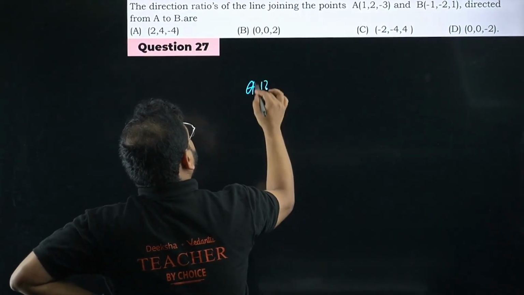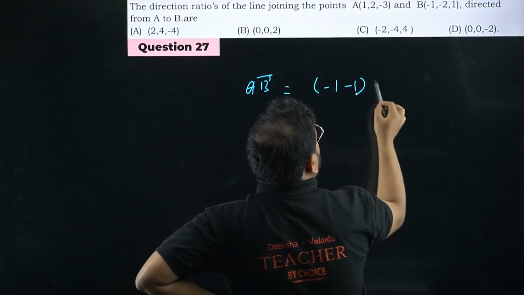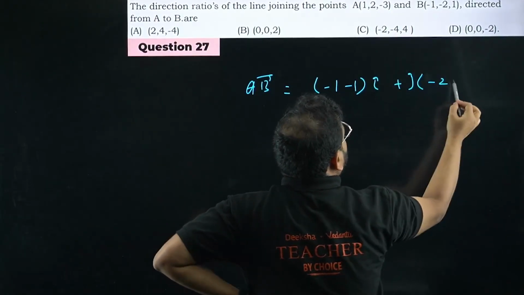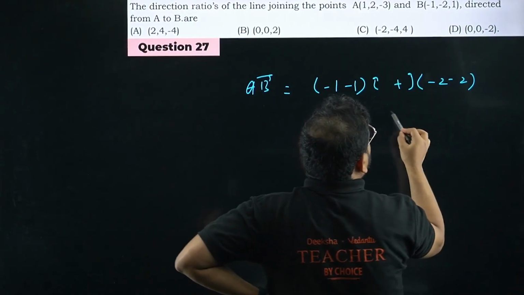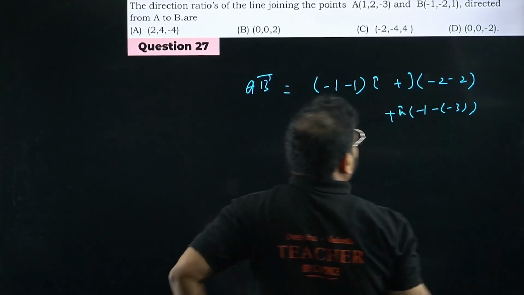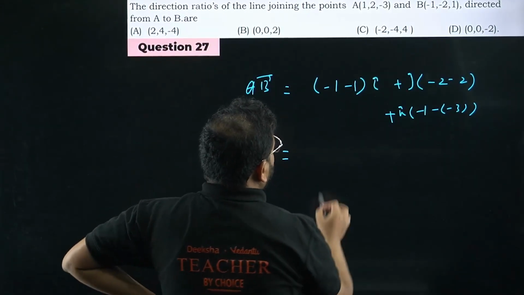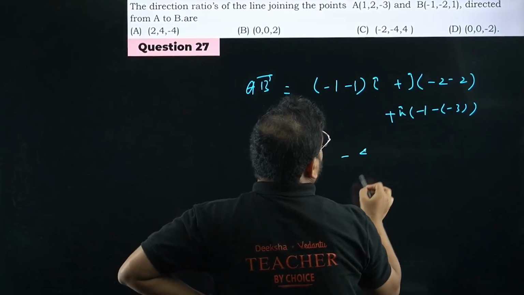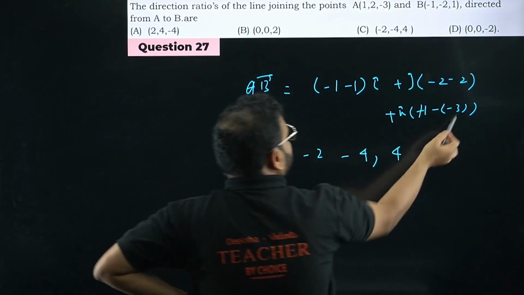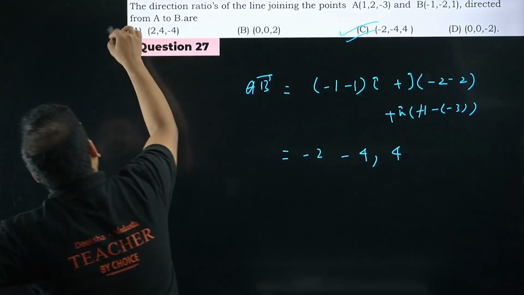A to B, sir. So it'll become, bacha, take minus 1, minus 1, I cap. Minus 2, J cap what will have? Minus 2. Here minus 2. With K cap I'll have, sir, minus 1 and minus of minus 3. What I get, sir, this will be minus 2, minus 4, okay, this is plus 1, no? So plus 4, sir. 1 plus 3 is plus 4. So answer is minus 2, minus 4, plus 4. Option C is correct. Please check.